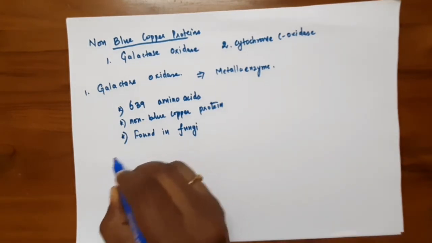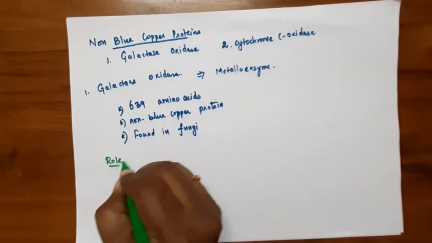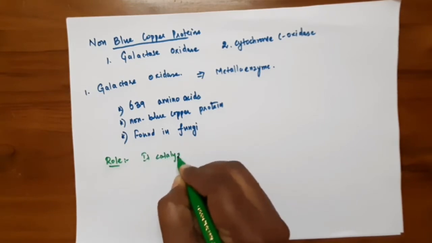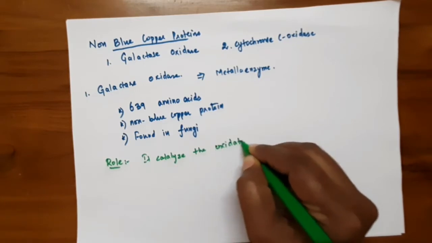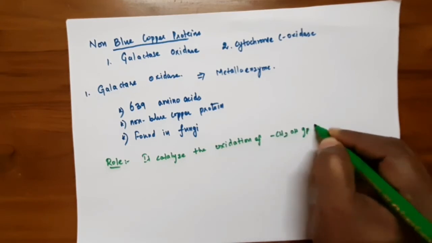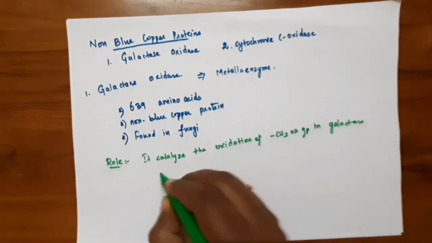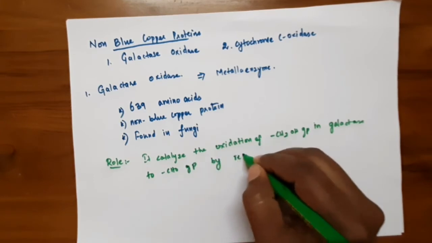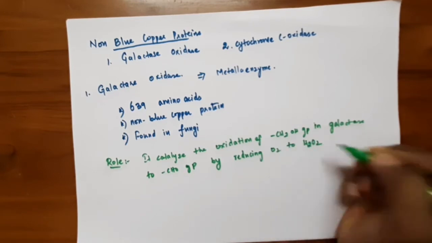If you see the role of this galactose oxidase, it catalyzes the oxidation of the CH2OH group in galactose to the CHO group by reducing oxygen to hydrogen peroxide.